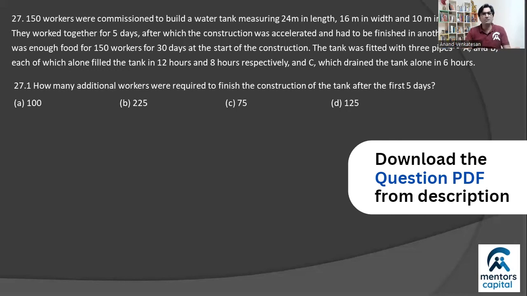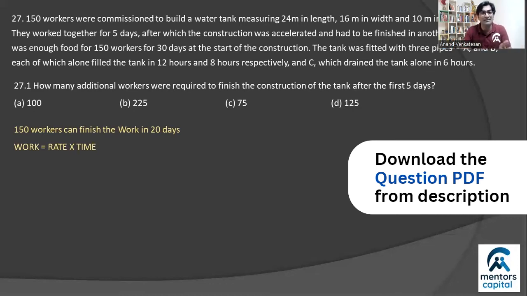Now, usually in problems on work, you can start with assuming either work or rate. This is a typical approach that I recommend all my students to follow, because then you can solve the question almost in your head. So here's what I do. I know that there are 150 laborers who can complete this task in 20 days. And we should keep in mind that there's only one formula that you use here: work is equal to rate into time. So time is already given, but neither work nor rate is given.